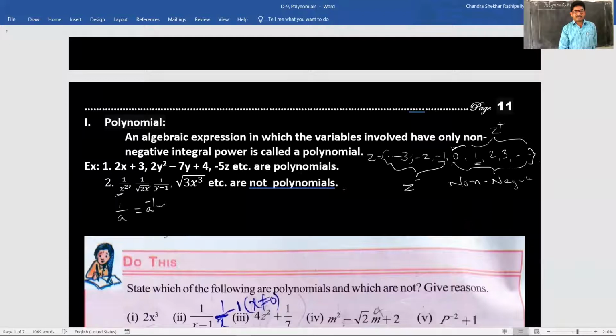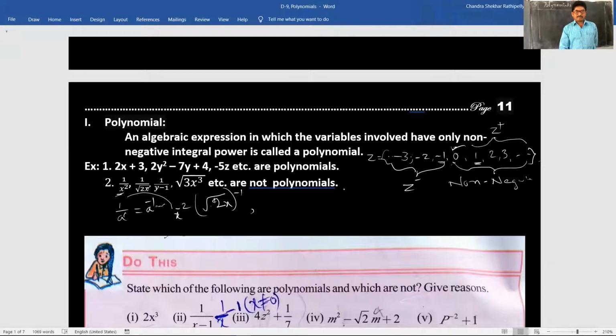If we write this, we get x to the power of minus 2. Next, 1 by root 2x plus 1 becomes root 2x plus 1 whole to the power of minus 1.